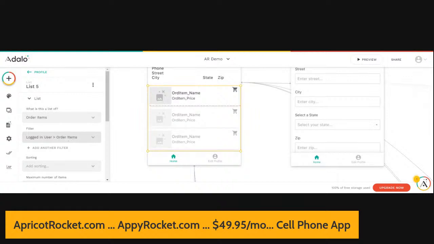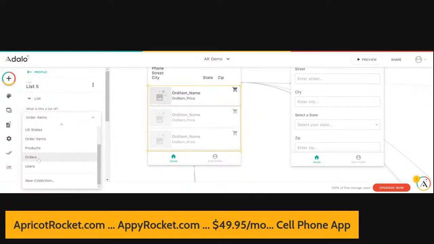Okay, what we really actually want are the orders. So let's do this. Let's change this to the orders.